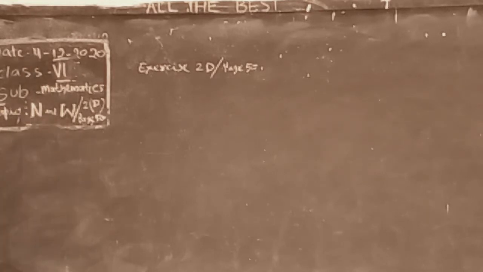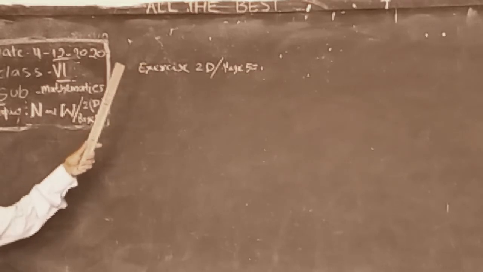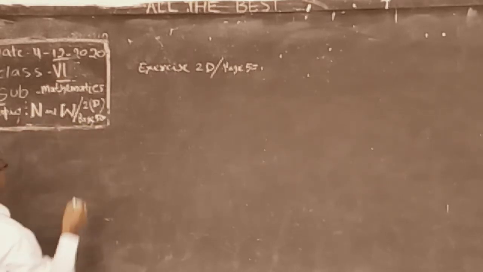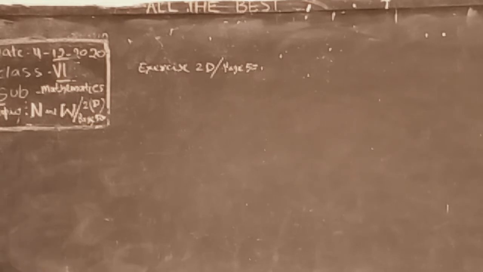Get ready for the class. Open textbook, notebook, and take pen. We did in the previous class about natural numbers and whole numbers. N stands for natural number and W stands for whole number.